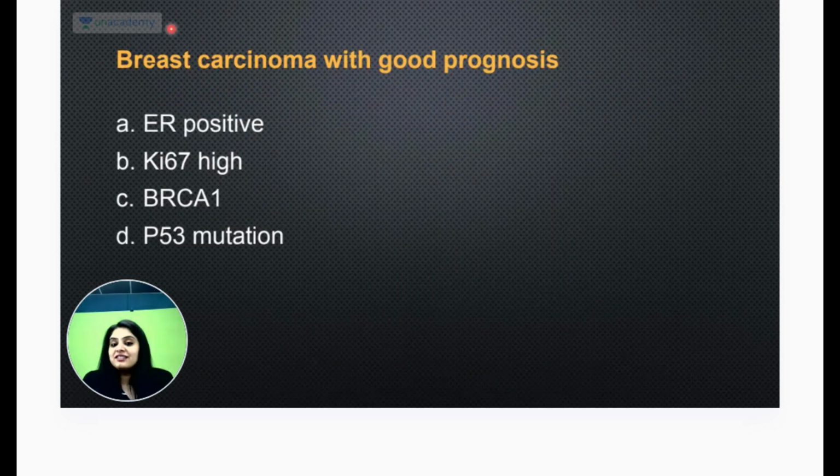There is breast carcinoma with good prognosis. Whether surgery or pathology, make whatever question you want. But what was the answer? Option A. So there's ER positivity. ER positivity basically means I'm falling under the luminal category. Either it's luminal A or luminal B. But how do we differentiate between luminal A and luminal B? We look at Ki67. Luminal A has Ki67 less than 14%, and luminal B has Ki67 more than 14%.